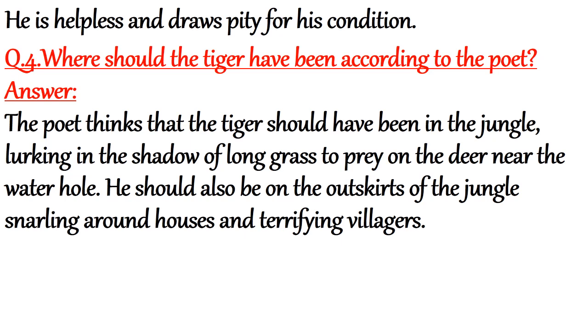Question number 4. Where should the tiger have been according to the poet? The poet thinks that the tiger should have been in the jungle, lurking in the shadow of long grass to prey on the deer near the waterhole. He should also be on the outskirts of the jungle, snarling around houses and terrifying villagers. So, students, these are the answers of 4 questions. So, you are supposed to write all the answers in your Fair English notebook.